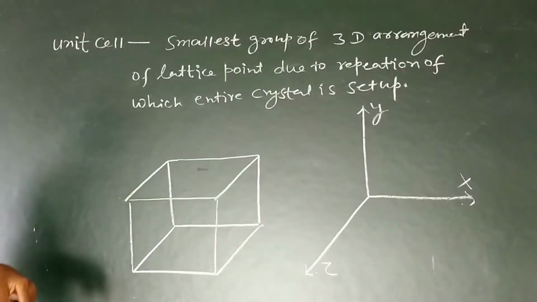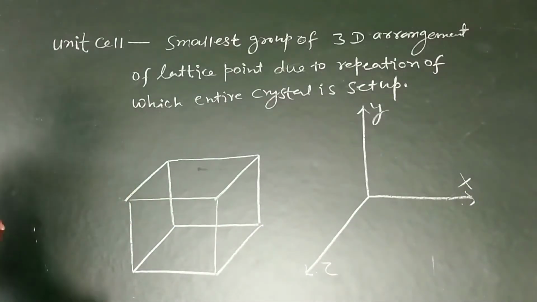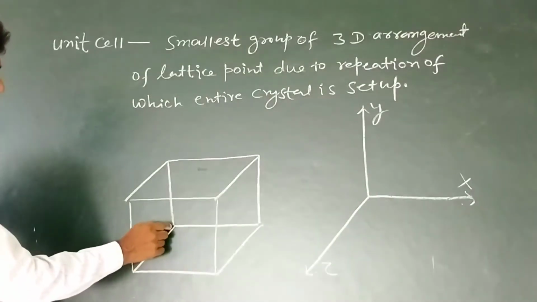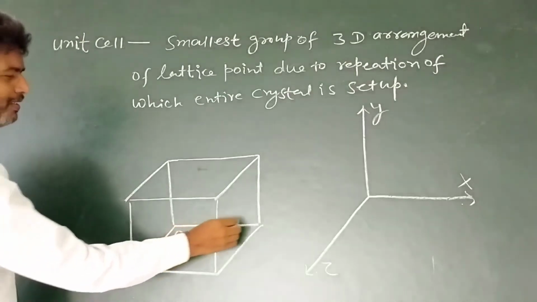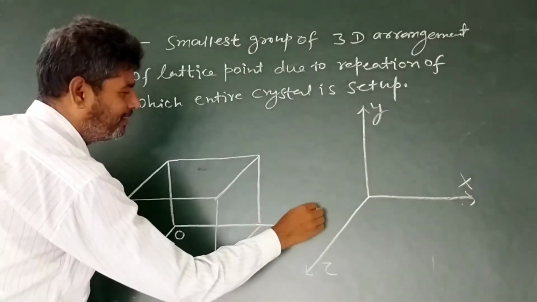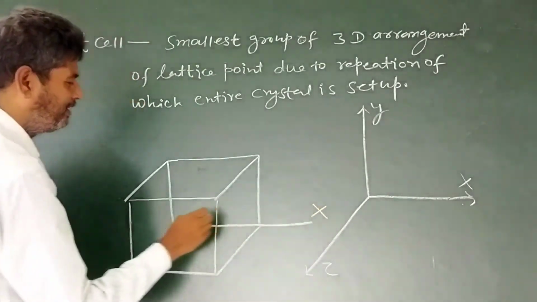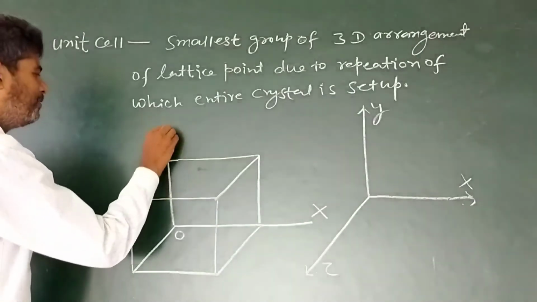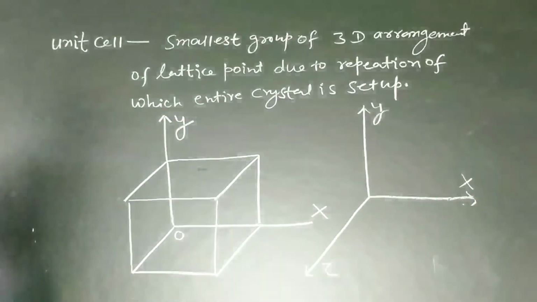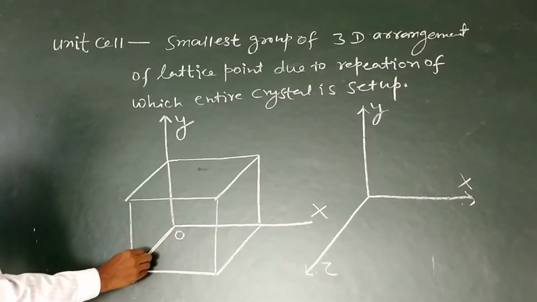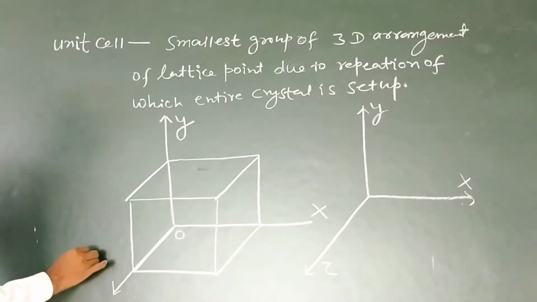Now look at this. Suppose we consider this point as the origin, then this will be our x-axis, this will be our y-axis, and this will be our z-axis.